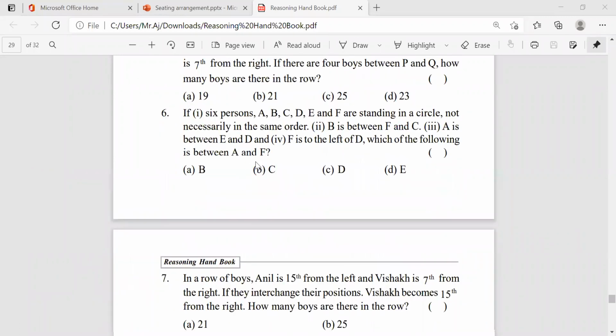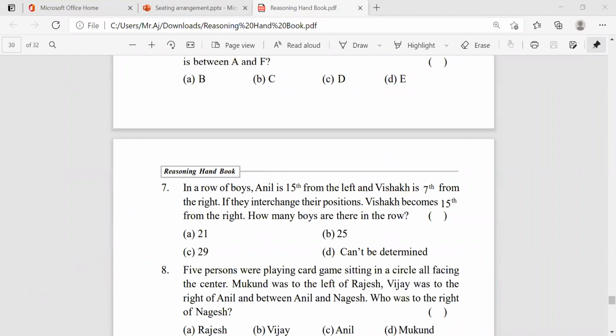I'm going somewhat fast because I need to solve many problems here. In a row of boys, Anil is 15th from the left, and Sisindri is 7th from the right. If they interchange their positions, Sisindri becomes 15th from the right. How many boys are there in the row? Same type of question.